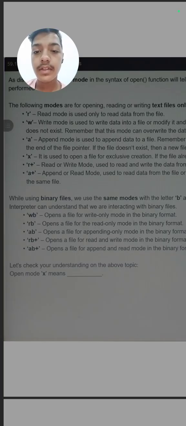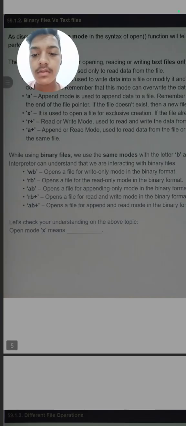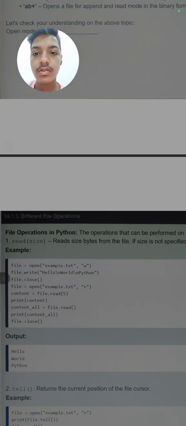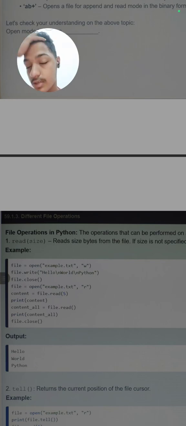Next, let's check your understanding of the above topic. Open mode x means, so what does x mean? X is used for exclusive creation. This can be asked as an MCQ type question, like why is x used, why is a used, why is r used.